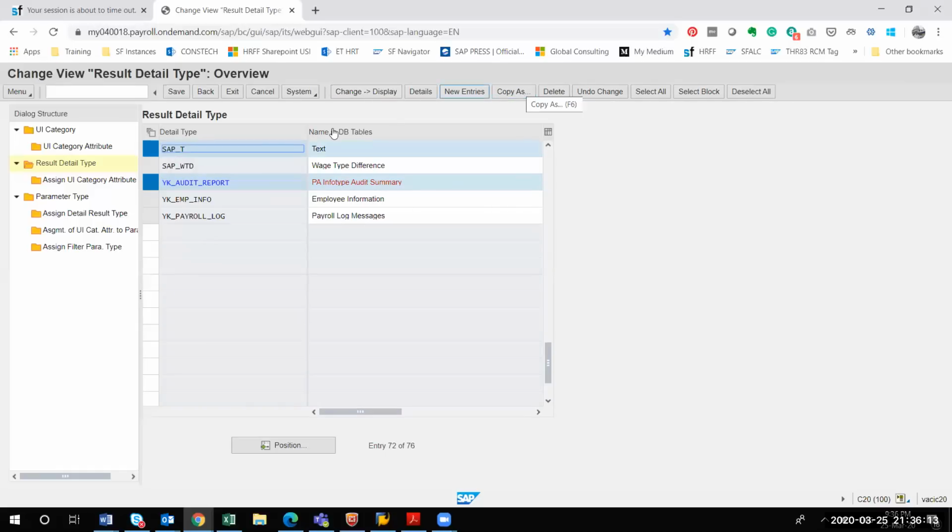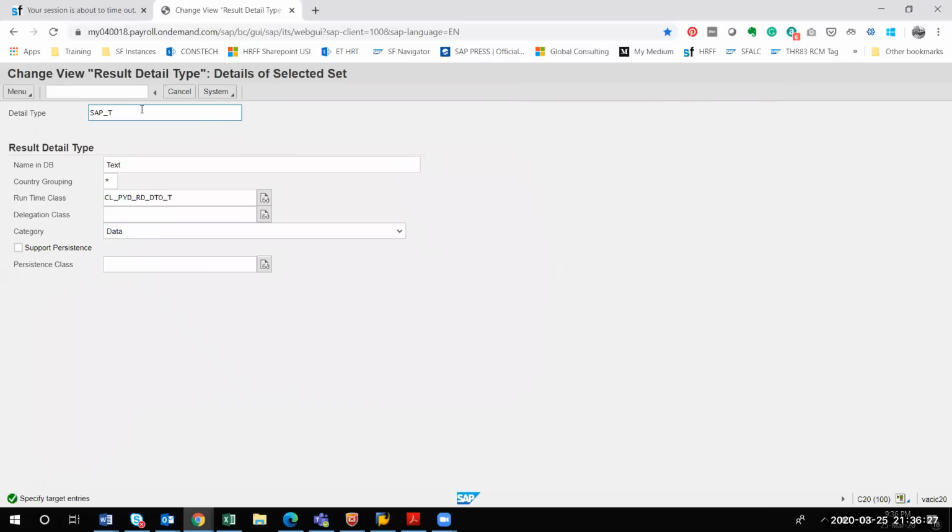After copying that, let me do one more thing. Actually, I left one point, so I'll copy that because there is another configuration for it. Let me show you so that it will be helpful. After doing this in the detail type, I'm configuring another point for you, like YK_FI_periods. Just a minute, it is not responding. I have copied that. The point number 5 I have already created, and after that, save it.